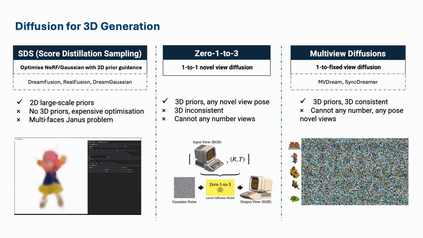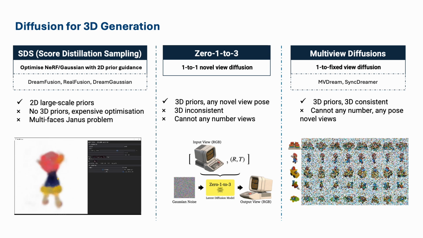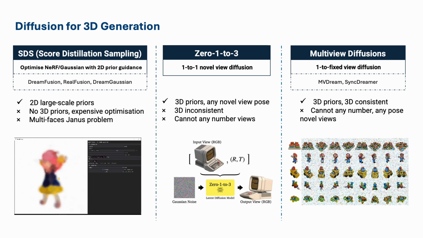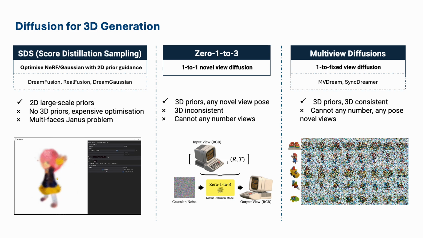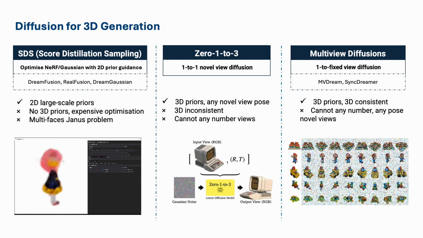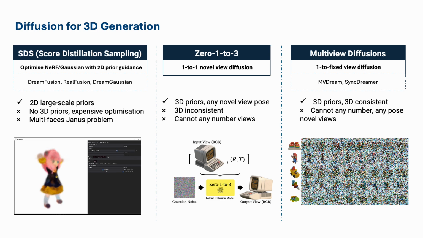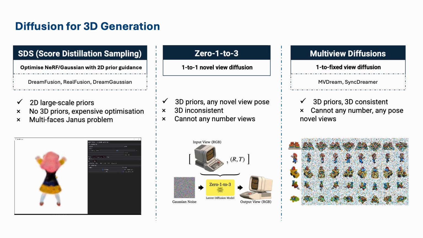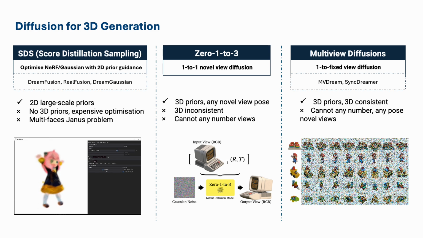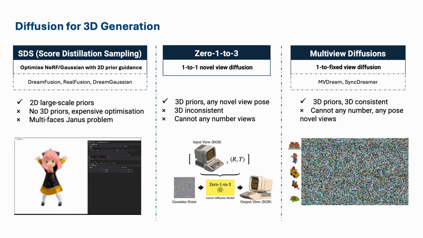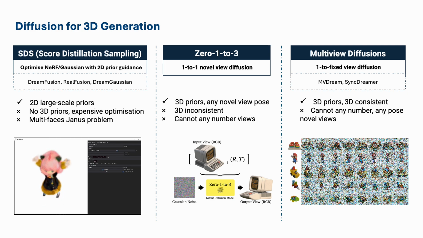Next, Zero-1-to-3 opened new possibilities by training a single-image to single-image diffusion model. However, Zero-1-to-3 only considers a single view input and cannot handle multiple input views. More recently, multi-view diffusion models have been developed to generate more 3D consistent novel views. Despite this advancement, these methods are limited to generating views from a predefined set of poses and require full 3D data to render the desired posed views for training, which does not align with our design goals.